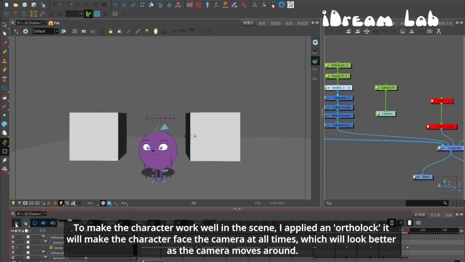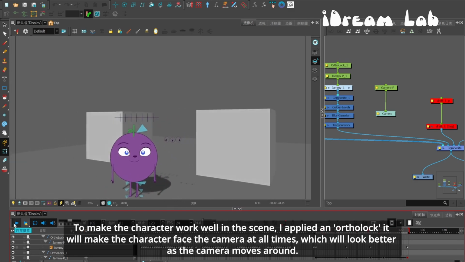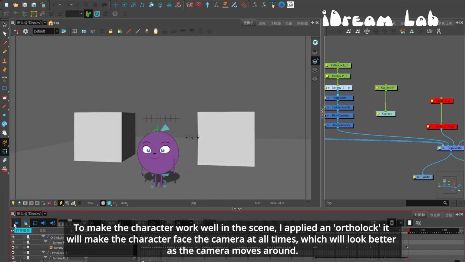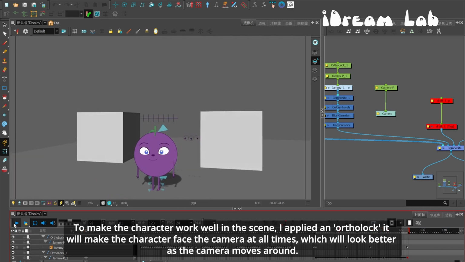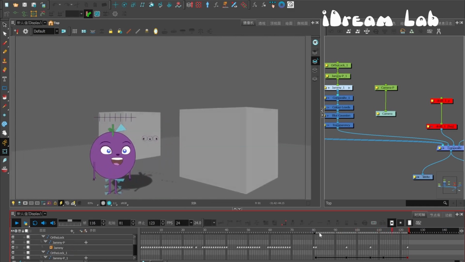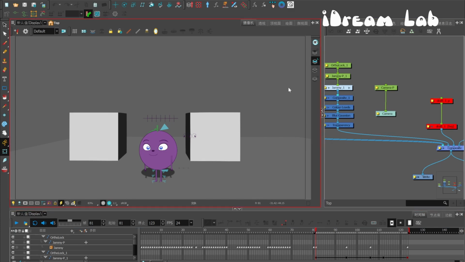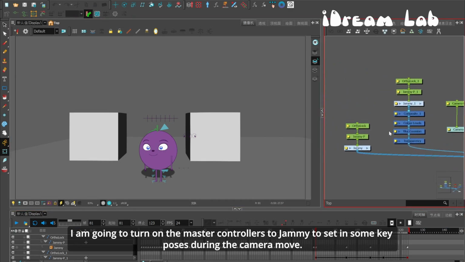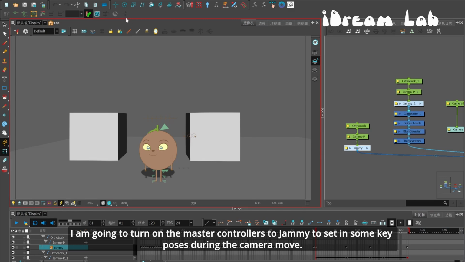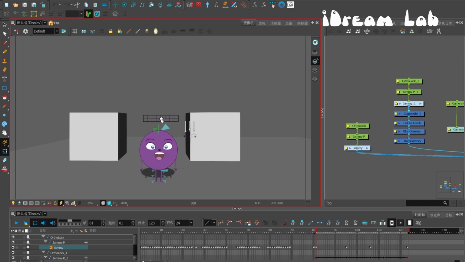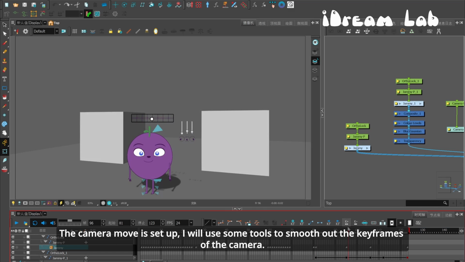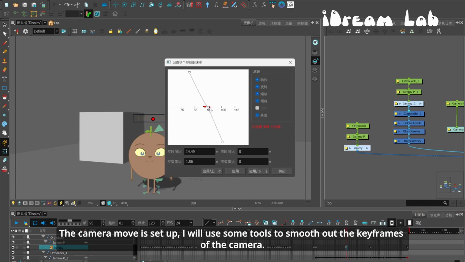To make the character work well in this scene, I applied an ortho lock. It will make the character face the camera at all times, which will look better as the camera moves around. I'm going to turn on the master controllers to Jammy to set in some key poses during the camera move. The camera move is set up, so I will use some tools to smooth out the keyframes of the camera.